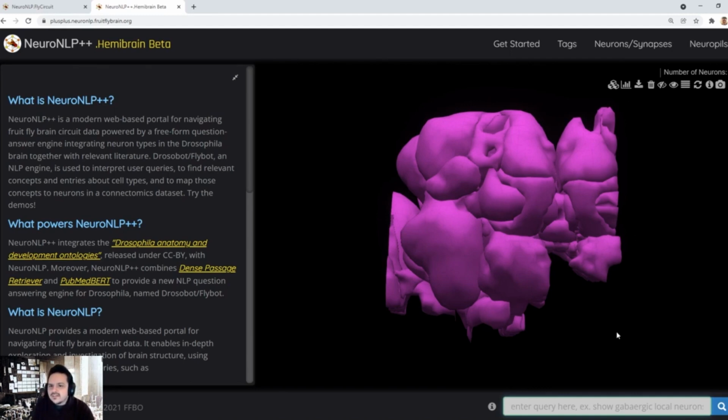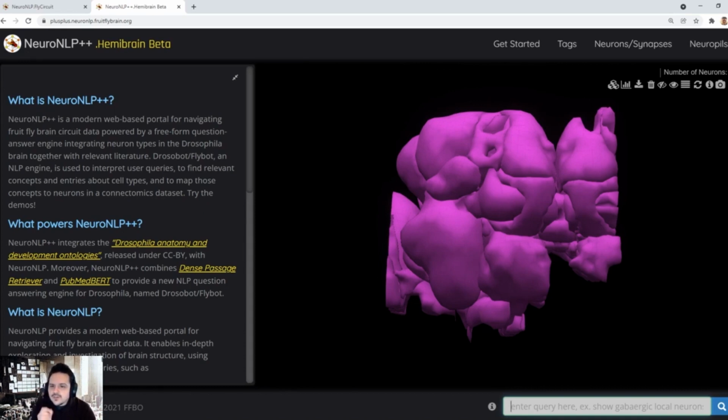NeuroNLP++ integrates cell types or lineages and matches them against neurons in a connectomics dataset. These descriptions and the corresponding neurons can then be queried using natural language sentences, even via questions that are difficult to anticipate using rule-based NLP queries. Simple examples include what types of local neurons are there in antennal lobe, or which neurons are known to respond to carbon dioxide.